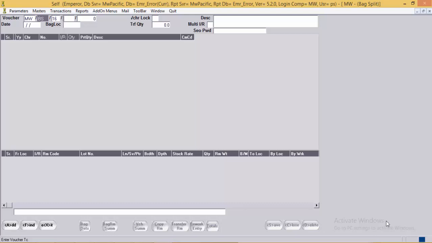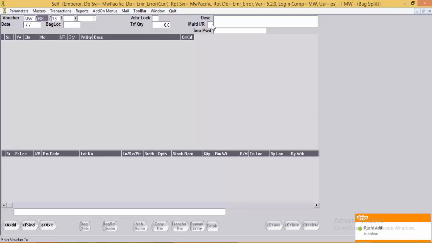The user can also use the transfer quantity option in the bag split entry. In the case where an urgent shipment needs to be done and pieces are still not ready, it is possible that the same design is ordered by another client and is ready for export, but is not so urgent. So the user may wish to transfer these pieces to the urgent order for the shipment. So he will use the transfer quantity option given in the bag split entry.